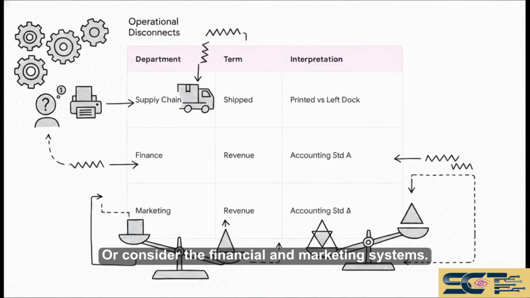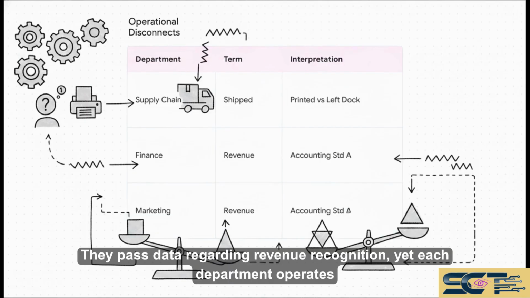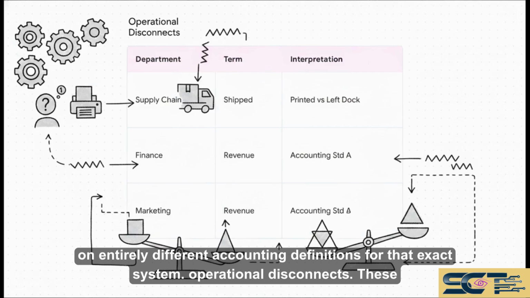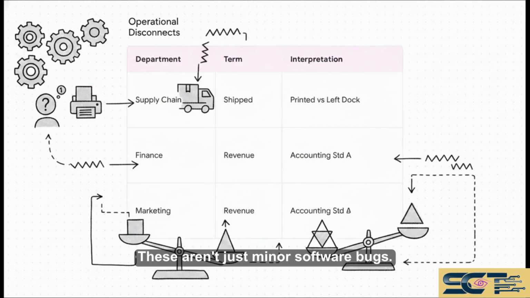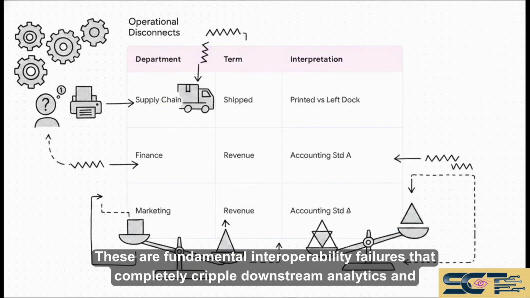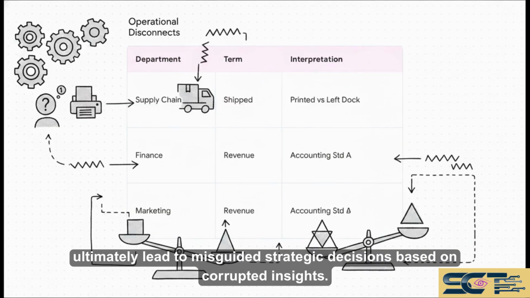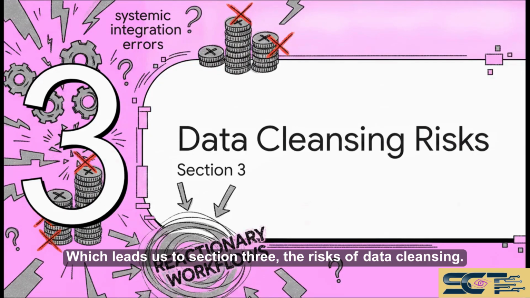Or consider the financial and marketing systems. They pass data regarding revenue recognition, yet each department operates on entirely different accounting definitions for that exact same term. These aren't just minor software bugs. These are fundamental interoperability failures that completely cripple downstream analytics and ultimately lead to misguided strategic decisions based on corrupted insights. Which leads us to section 3, the risks of data cleansing.